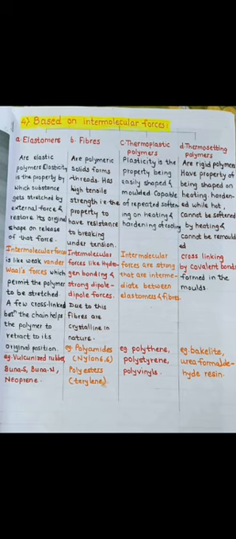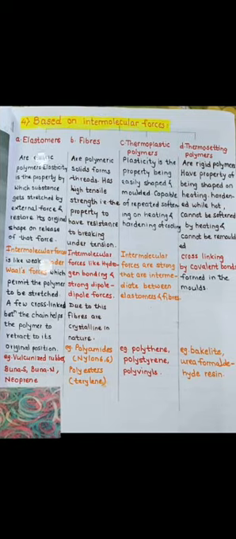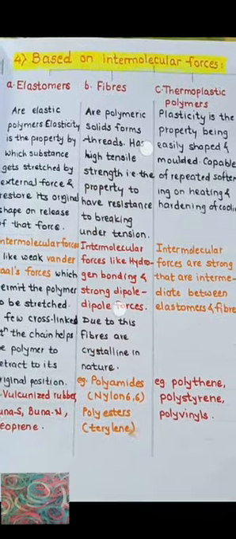Based upon intermolecular forces, the polymers are mainly classified into four subclasses: elastomers, fibers, thermoplastic polymers, and thermosetting polymers. Let's see one by one. First, we'll see about the elastomers. What are elastomers? Elastomers are the elastic polymers.